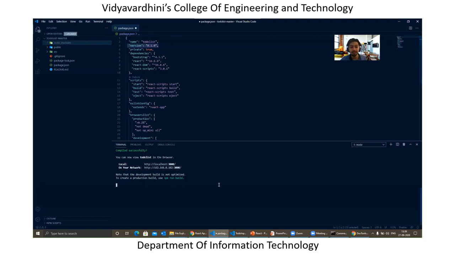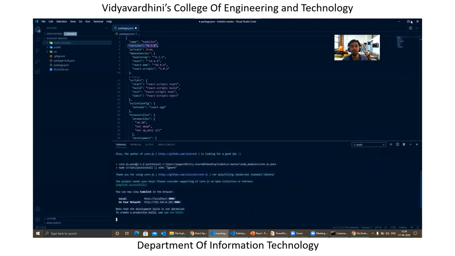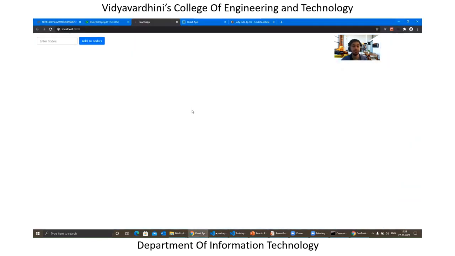Once everything is done, when you run npm start in the specific directory, your server gets started and you must see your website in the browser. In this case, this is the to-do list. I just typed npm start, and you can see things over here. The to-do list is over here. So this gives you a basic context of the structure of the React app.